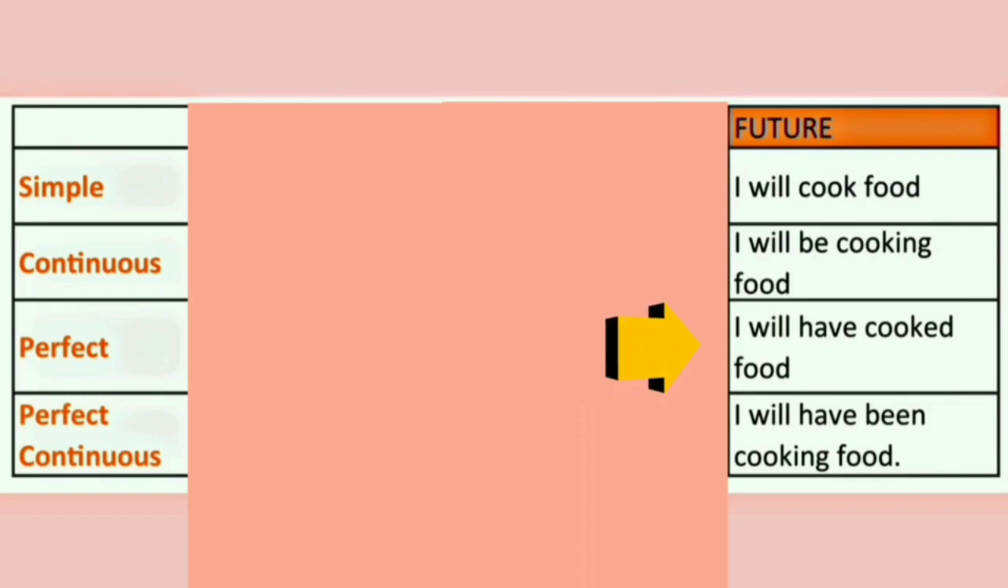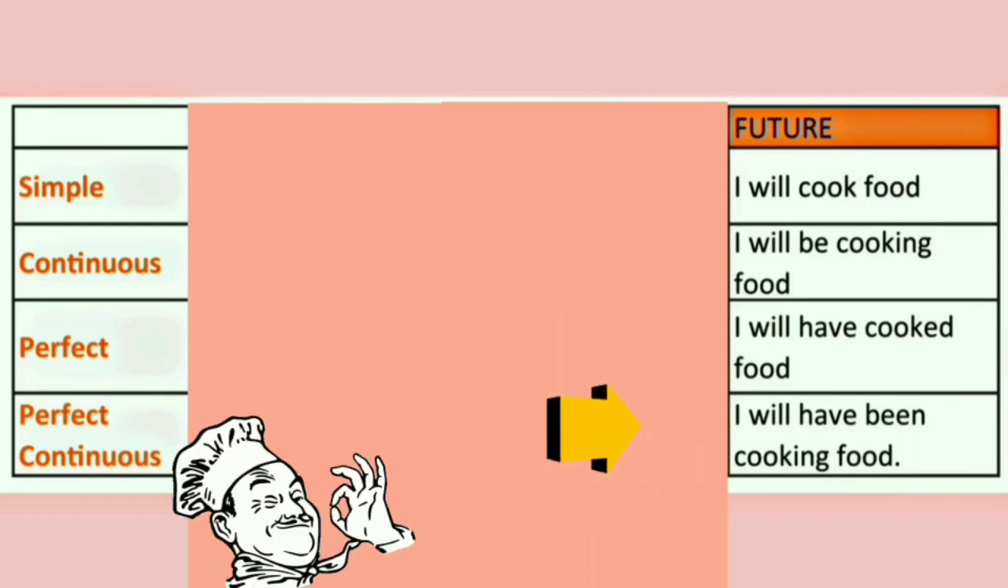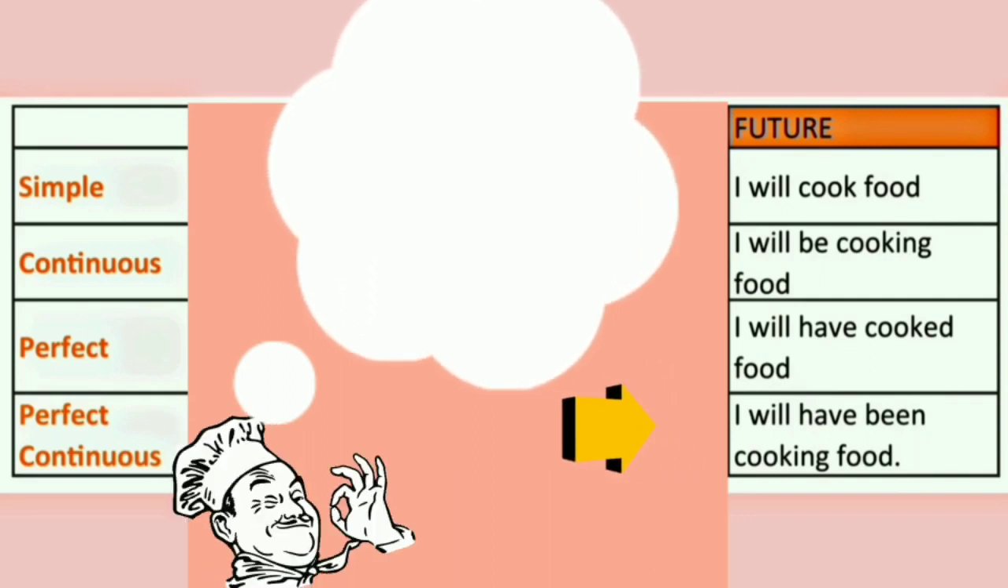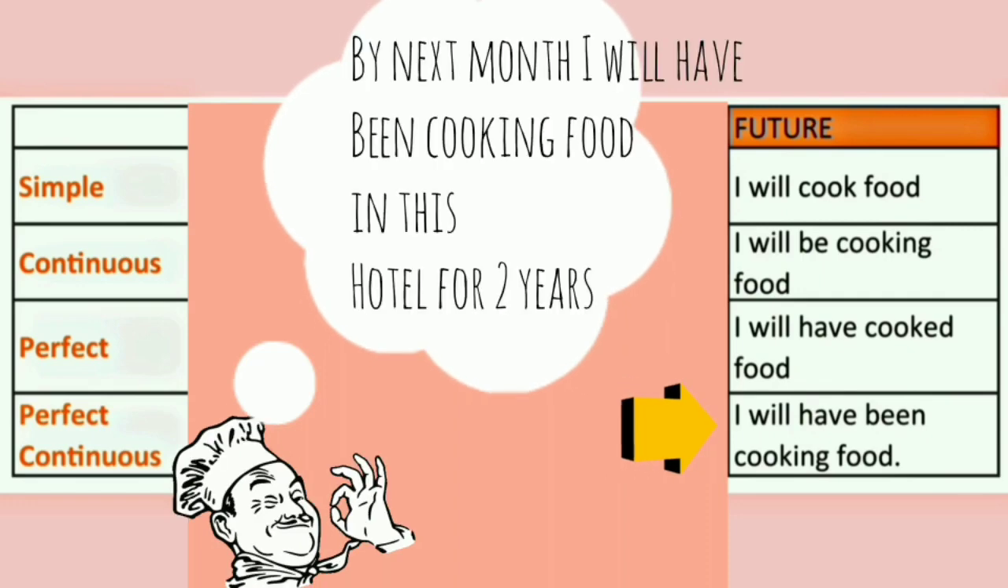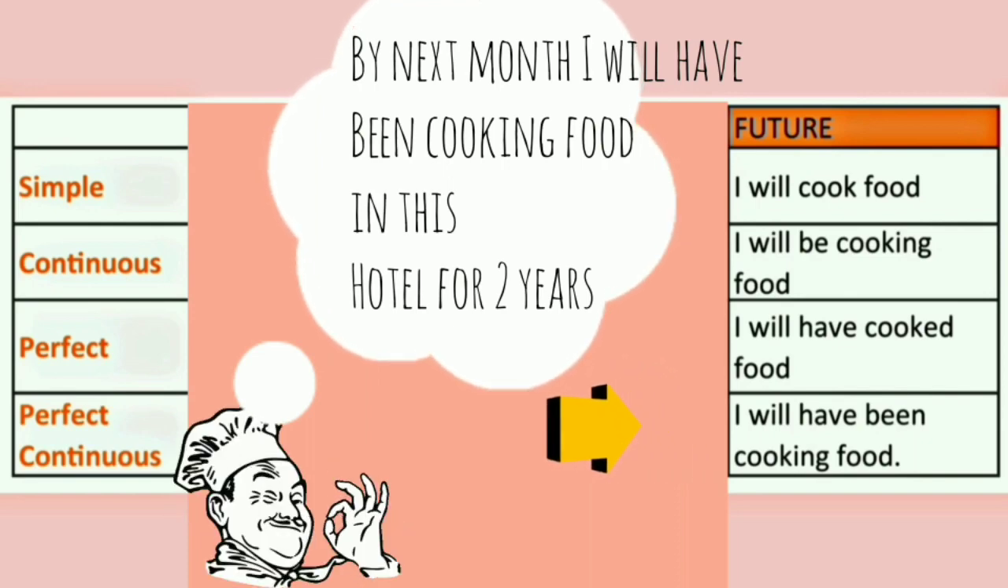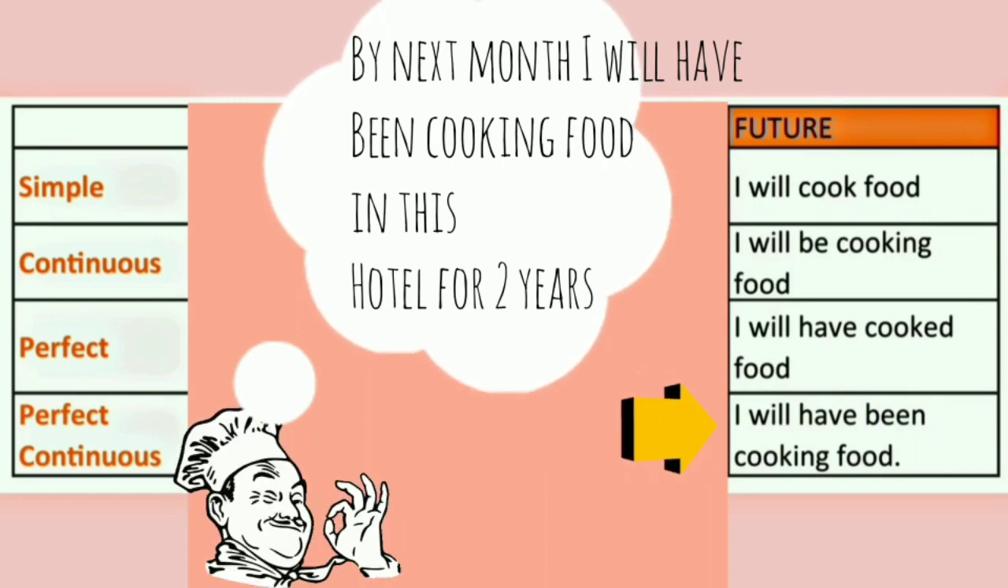To understand the future perfect continuous tense, let us imagine that you are a chef in a hotel and you are talking about your retirement that is coming up in next month. So you will say, by the next month, I will have been cooking food in this hotel for 2 years. Here, the action of cooking food was in progress for over a period of time and it will be completed in the future.